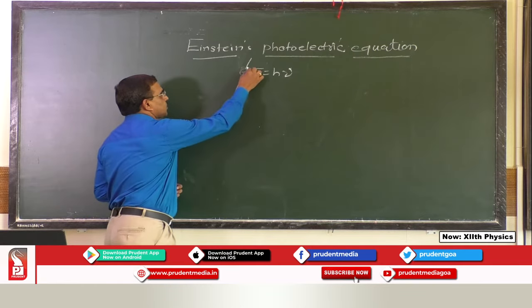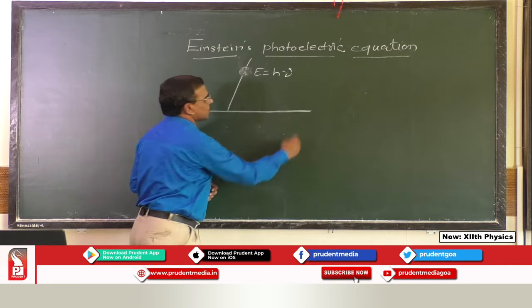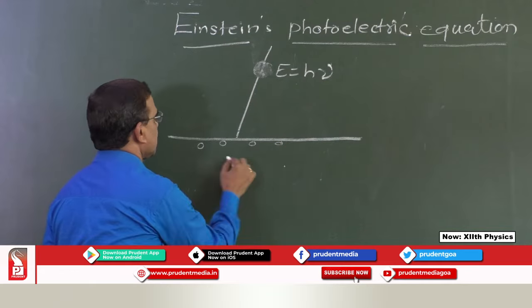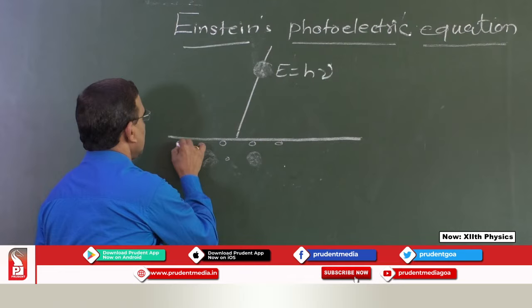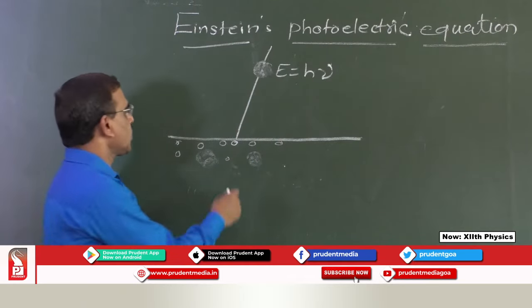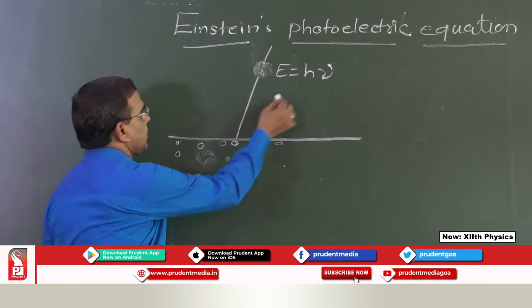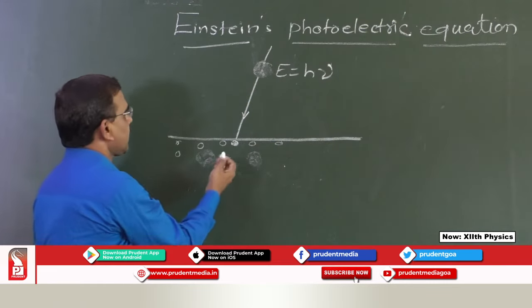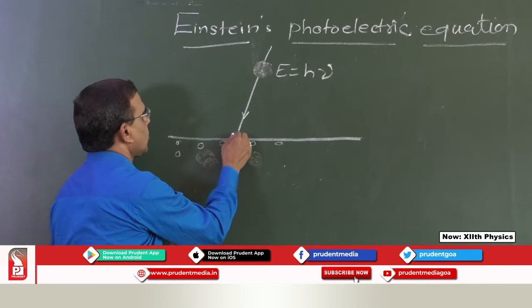When this photon is incident on the surface of a metal, where there are free electrons, the electron absorbs this energy. So, h nu amount of energy is absorbed by the electron. It utilizes this energy and comes out of the surface.